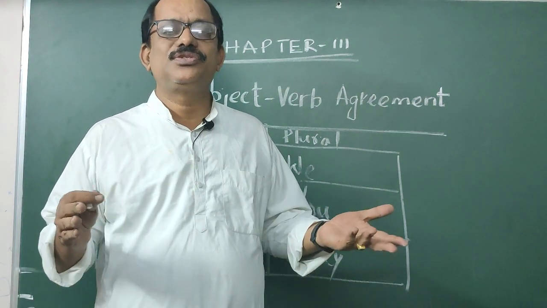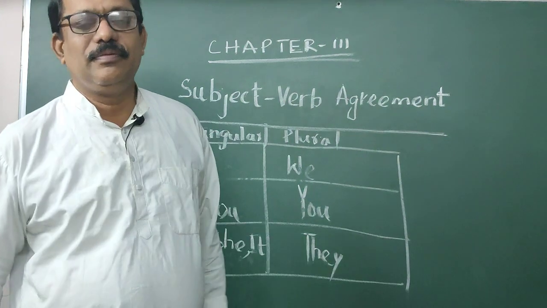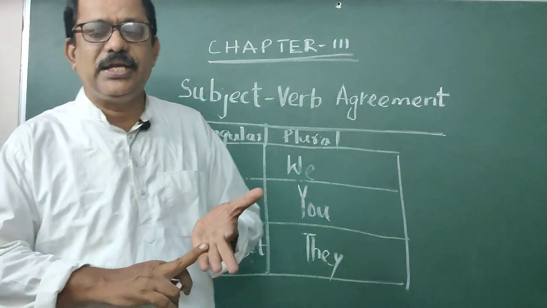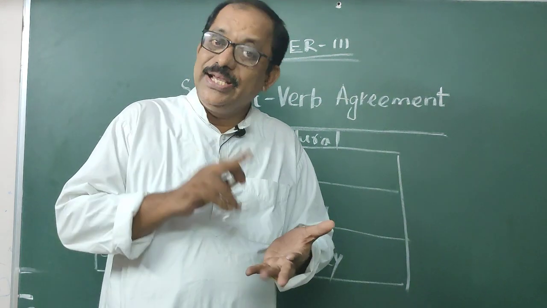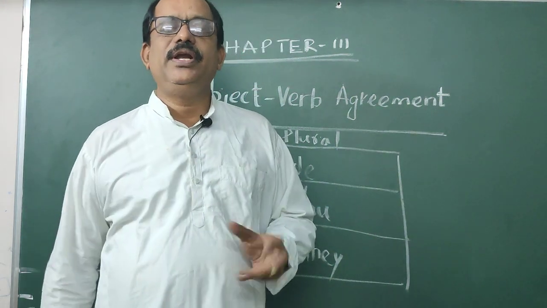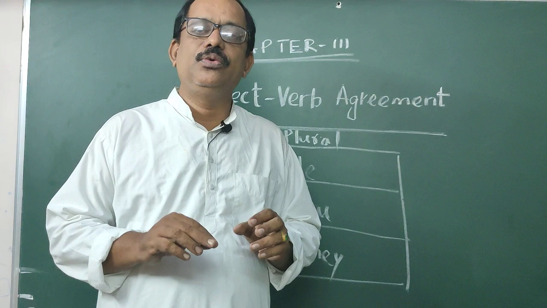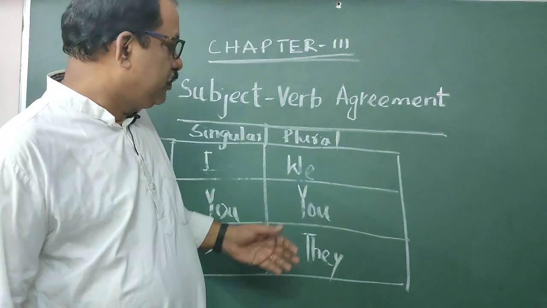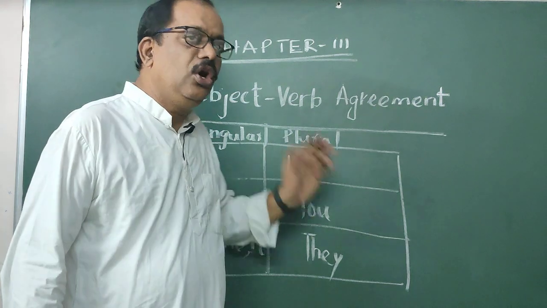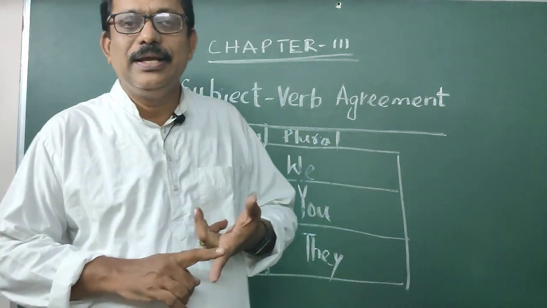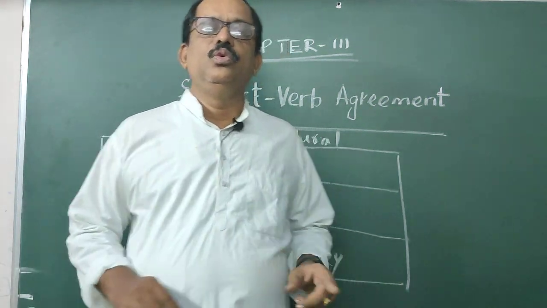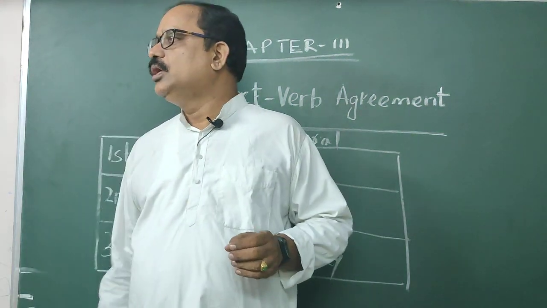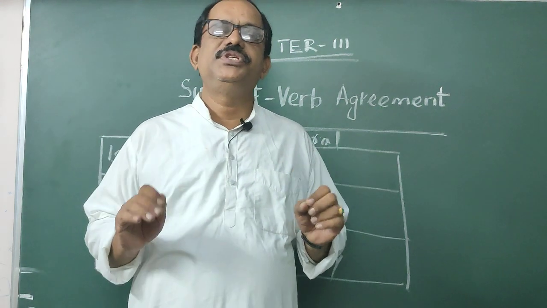This is called, student, subject verb agreement. I go, subject verb agreement. The subject I agrees with go. I goes is not subject verb agreement because I does not agree with the verb goes. Just like that, we go, we agrees with the verb go. We does not agree with the verb goes. So this is called subject verb agreement.